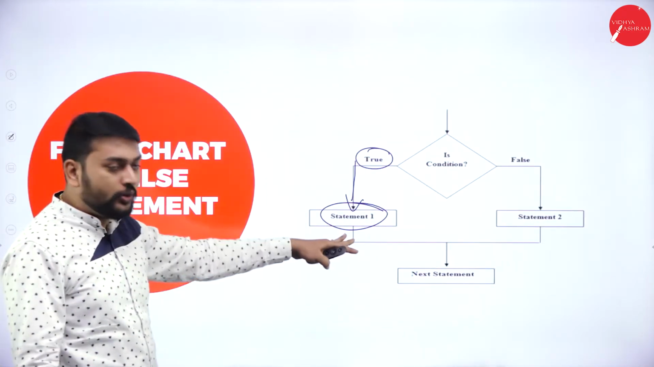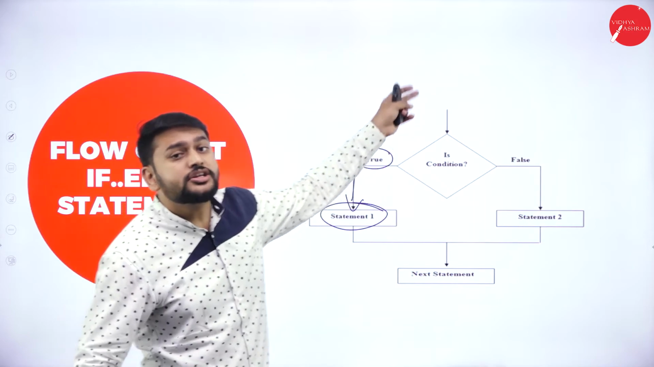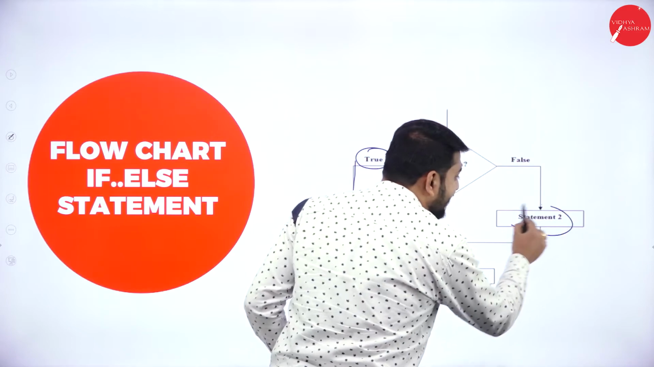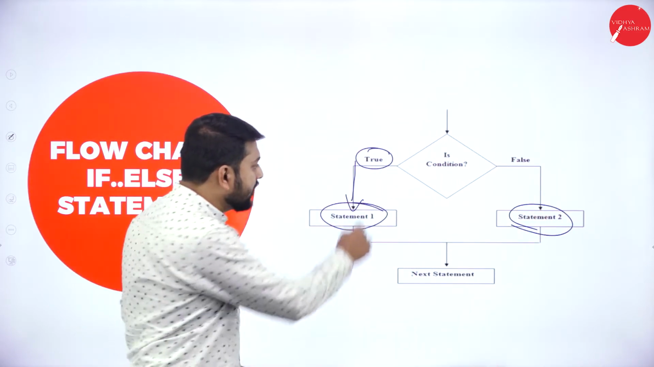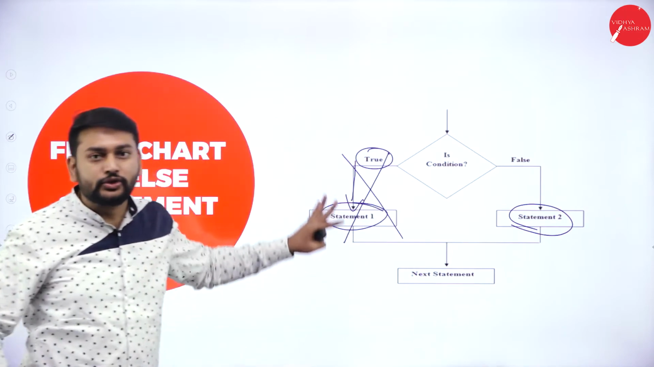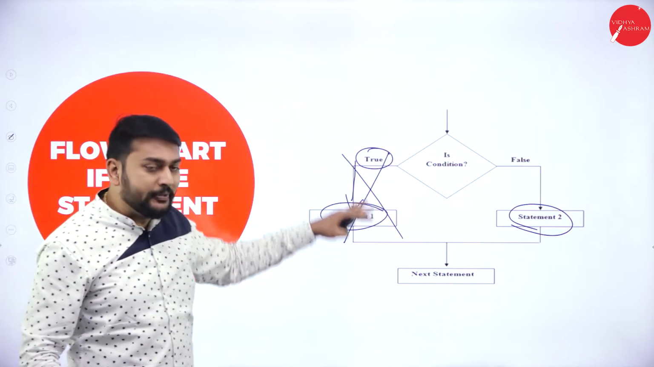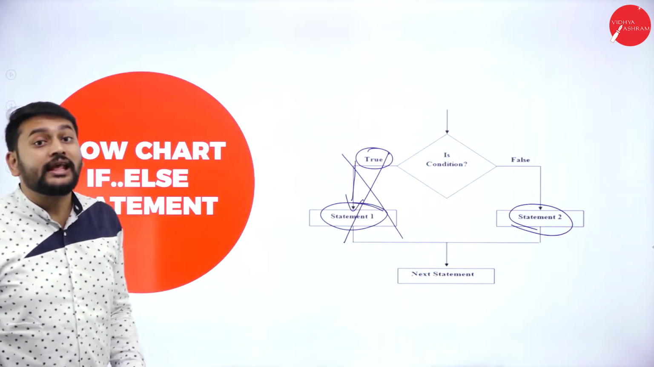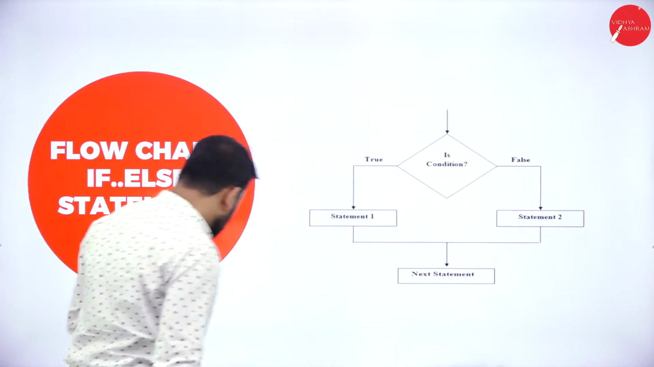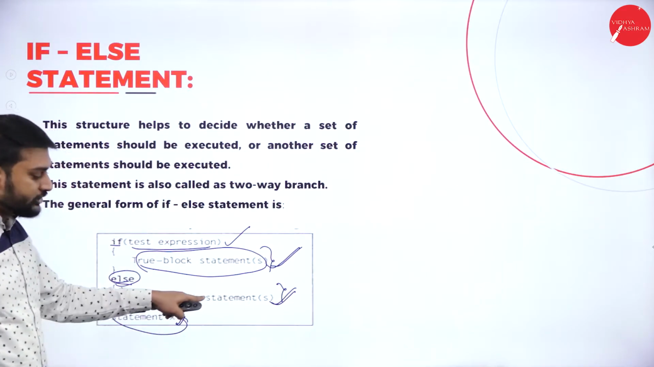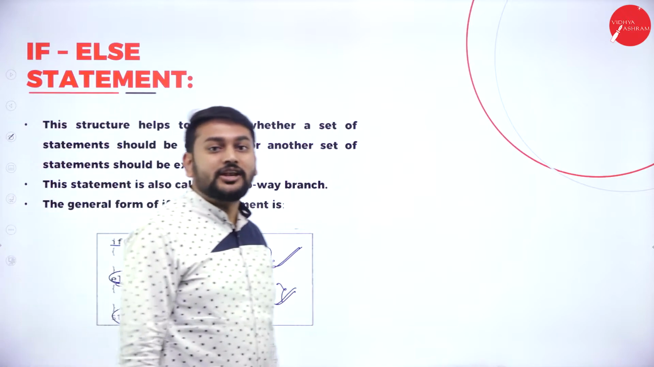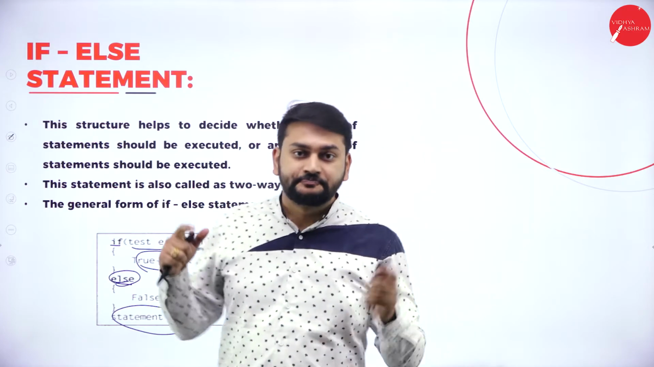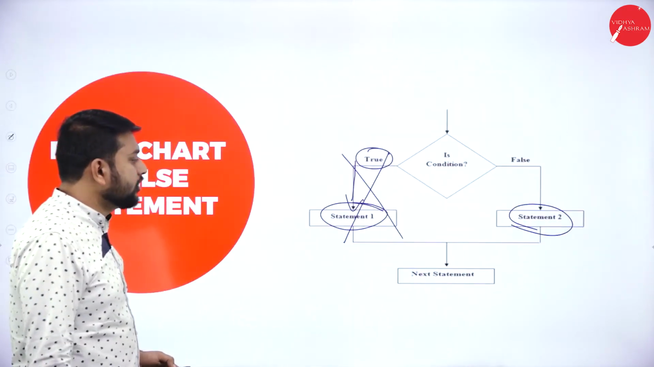So this is one way. Suppose the condition you've given is false. Then it will execute the statement 2. It is not going to this part at all, it is skipping this part. Directly it is executing these statements, and after that it is executing the next statement. Hope you understood what the next statement is. After executing this false block, it is going to the next statement. This is what you should know when it comes to if else.